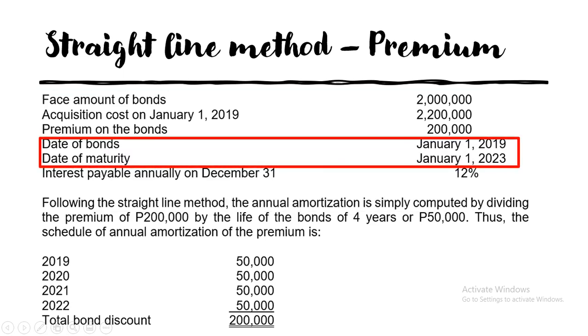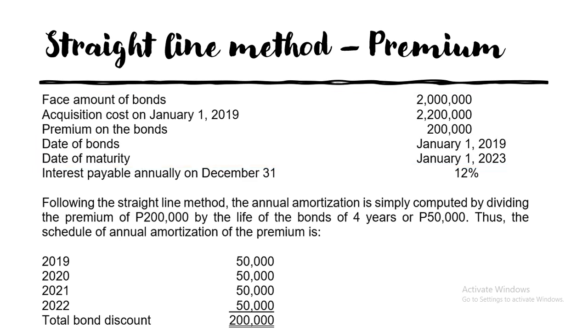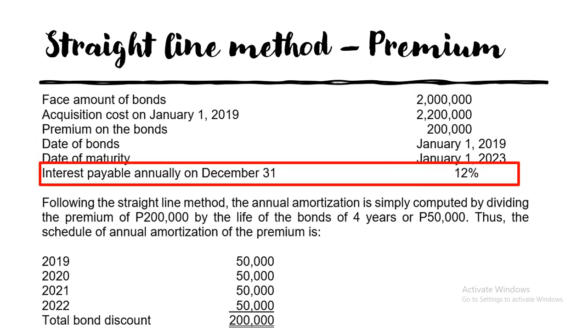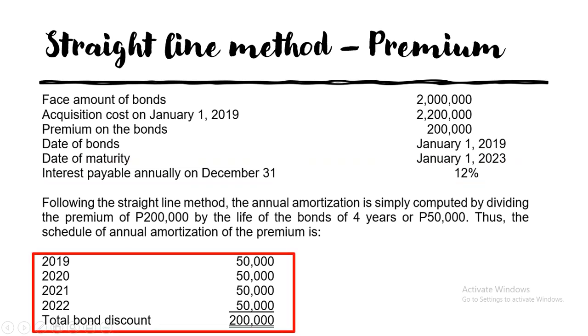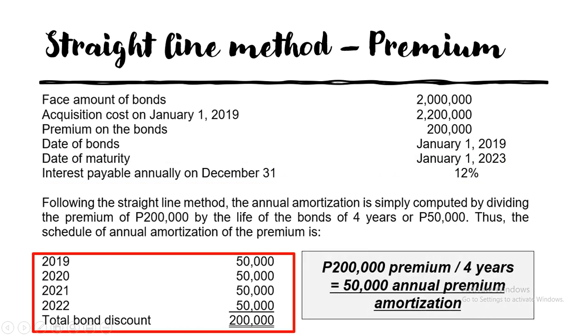And then, the date of the bonds is January 1, 2019, to January 1, 2023. Interest is payable annually, at 12%. So, it is once a year only. Following the straight line method, the annual amortization is simply computed by dividing the premium of 200 by the life of the bond. It is the same 50,000, but this is premium, not discount. So, 200,000 total premium divided by 4 years.